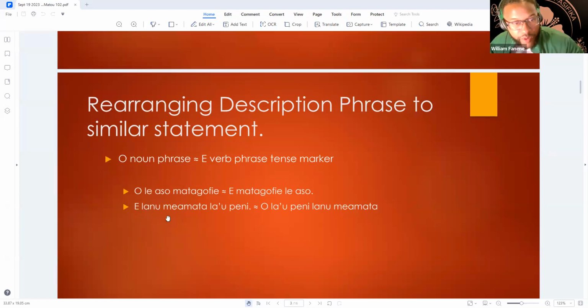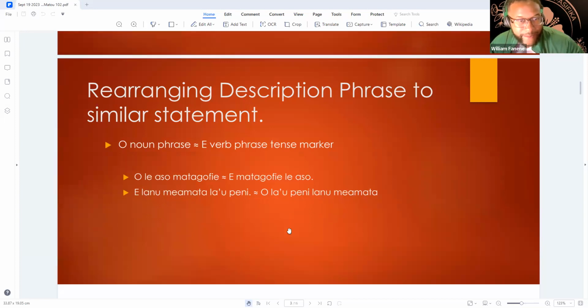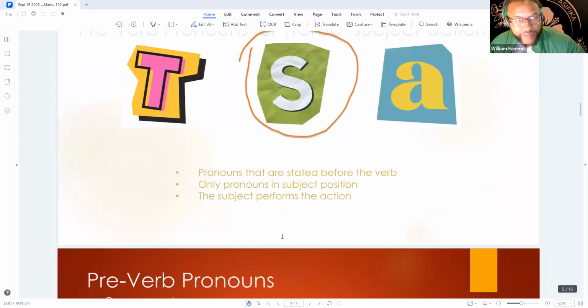All right, same thing here. We have e lanumeamata la'u peni. So tense, we have our adjective lanumeamata, which means green, and then my pen. So green my pen, or my pen is green. So then if you were to convert it over, it's going to be o la'u peni lanumeamata. So my green pen, my green pen. So it's not exactly the same translating, but my pen is green. Okay.